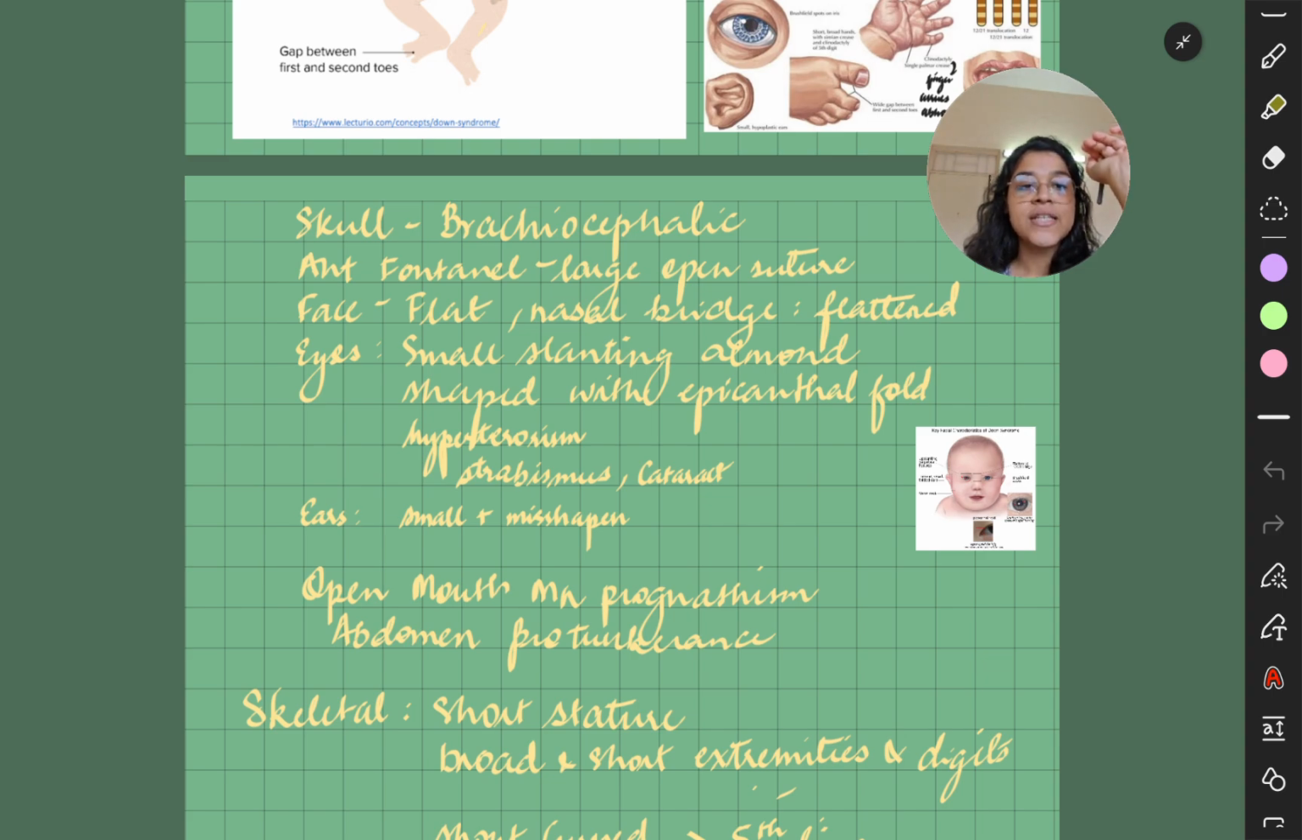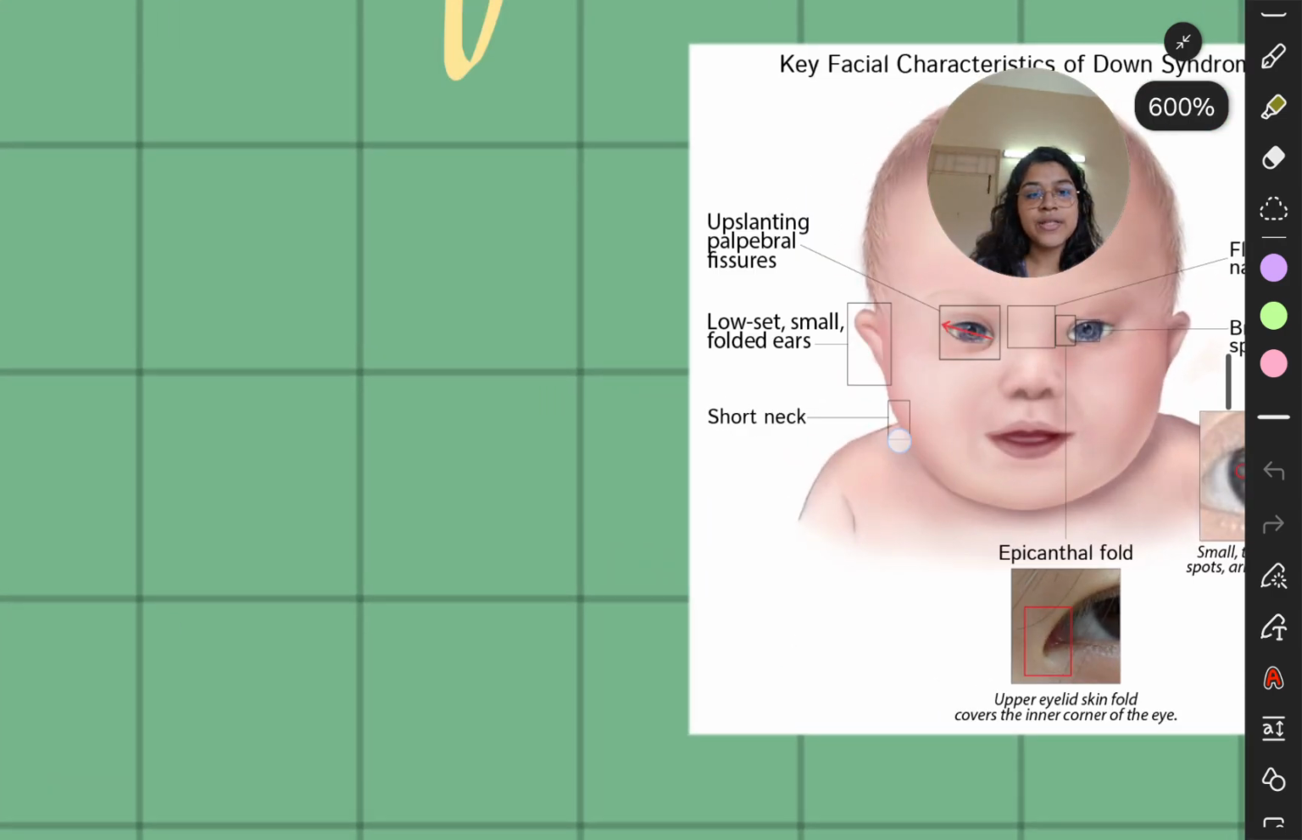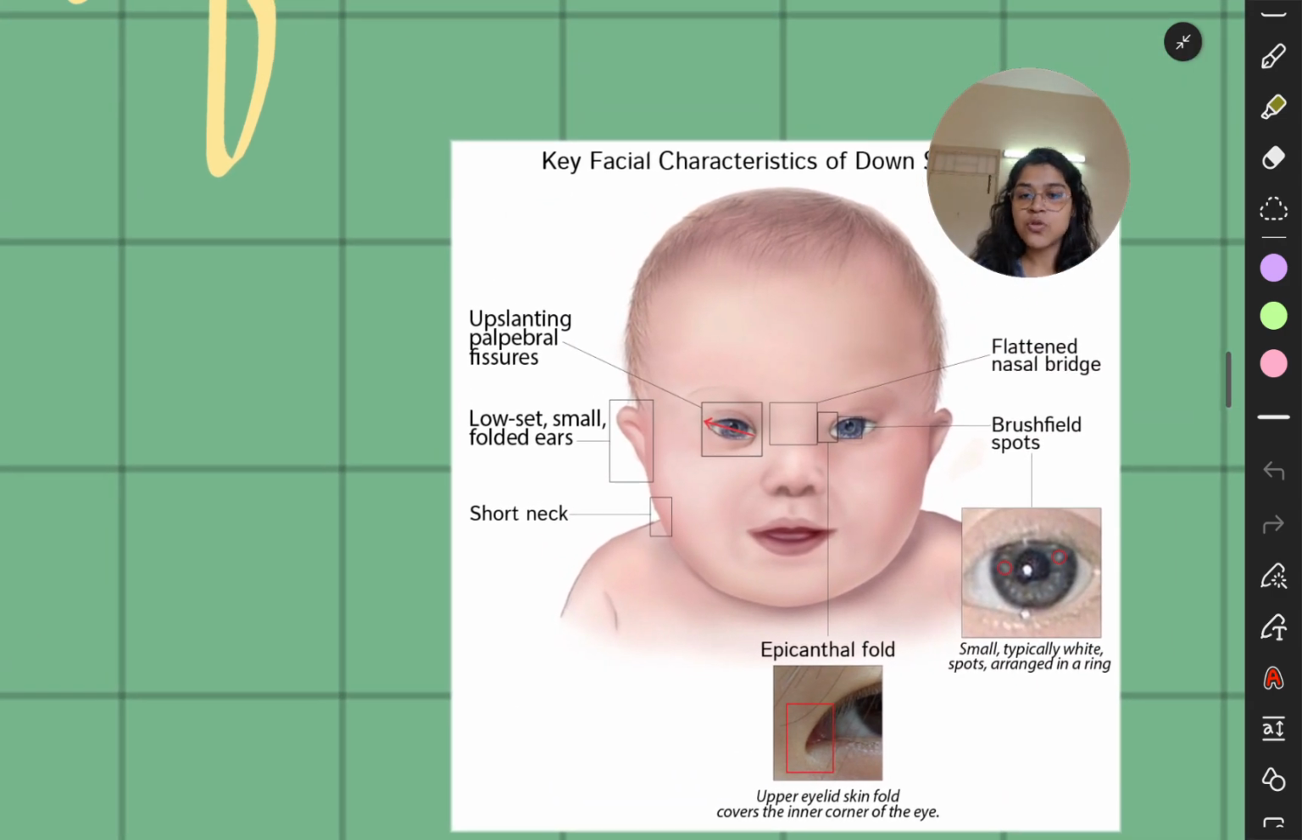Okay, the face is flat. Nasal bridge is also flattened. Eyes have small slanting almond shape with the epicanthal fold. As I showed you in this picture, you have low set folded ears, up slanting palpebral fissures, then you have short neck, epicanthal fold,